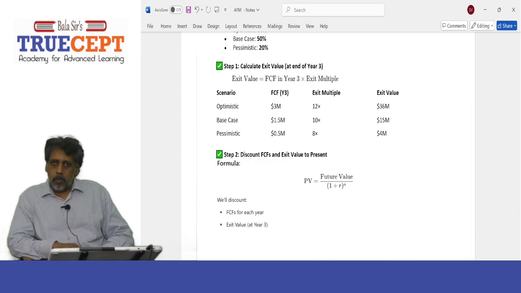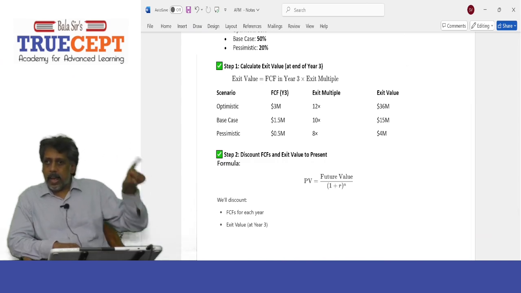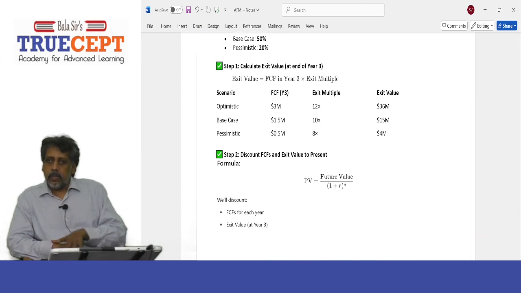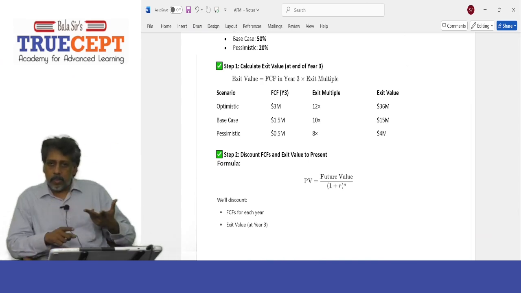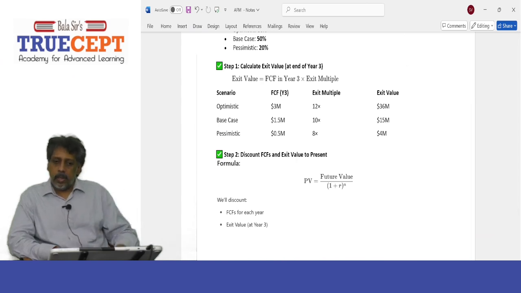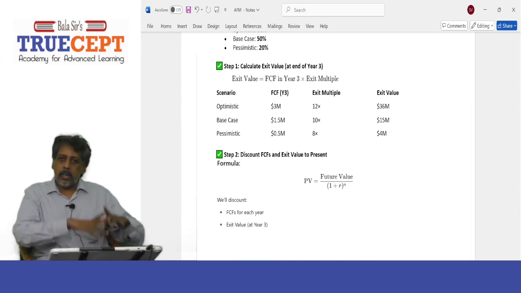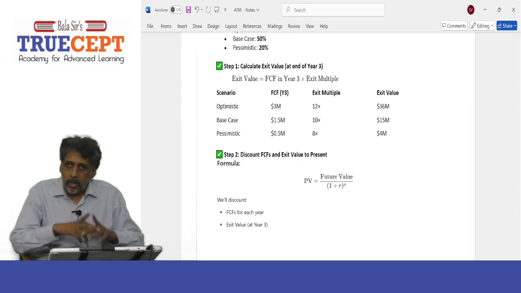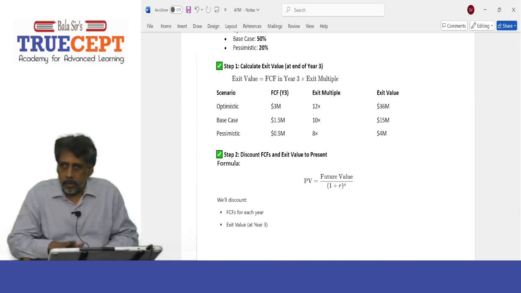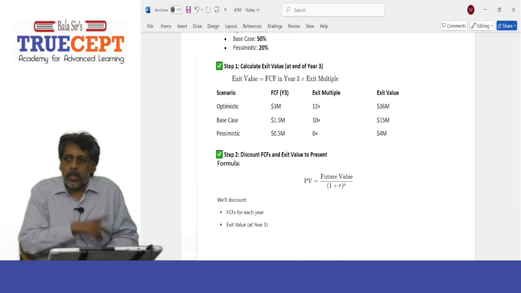Then what do you do? You are supposed to take the weighted average value of the entity. For that, you multiply the value of the startup by the probability of that scenario happening. Got it? So you'll get the weighted average value of the startup, and that is supposed to be the value of the startup under the first Chicago method. Is that fine? Yes. Now let's go ahead and take on the solution.